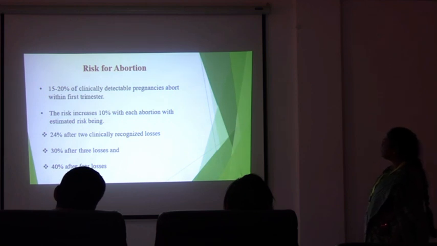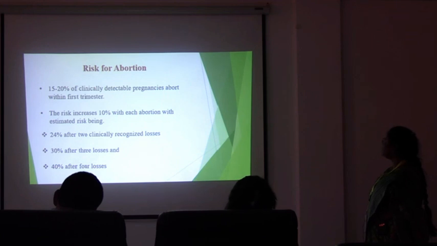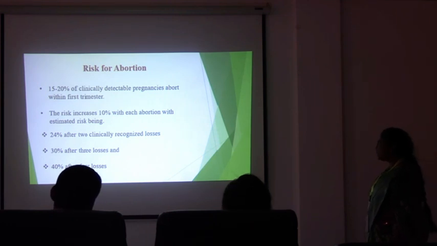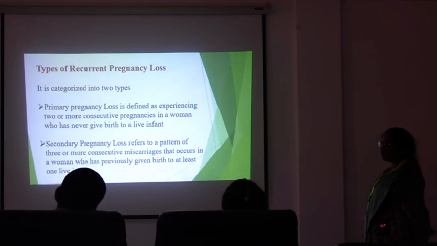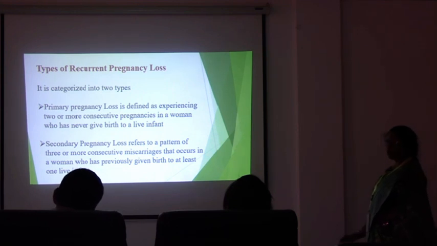So, 15 to 20% of clinically detectable pregnancies abort within the first trimester, and the risk increases 10% with each abortion, with estimated risk being 24% after 2 clinically recognized losses, 30% after 3 losses, and 40% after 4 losses. Next slide. And these are categorized into primary and secondary pregnancy loss. In primary, they don't have any live children, whereas in secondary pregnancy loss there will be a live child along with abortions.